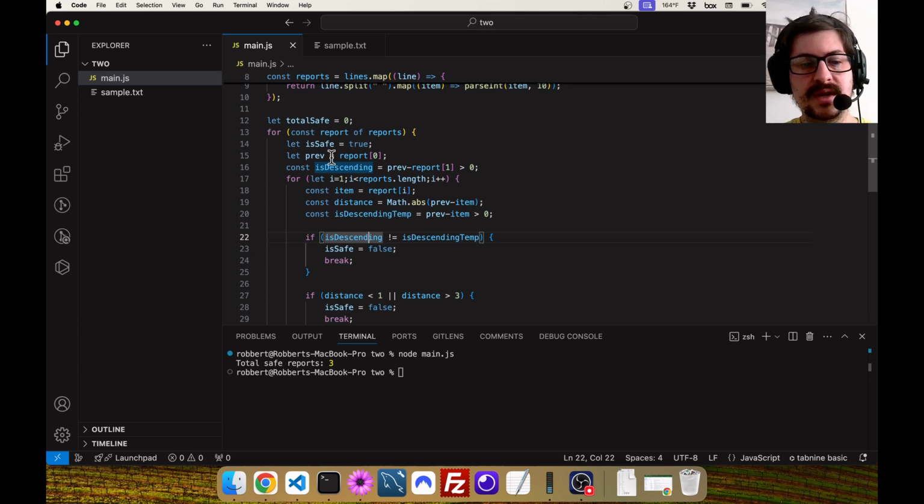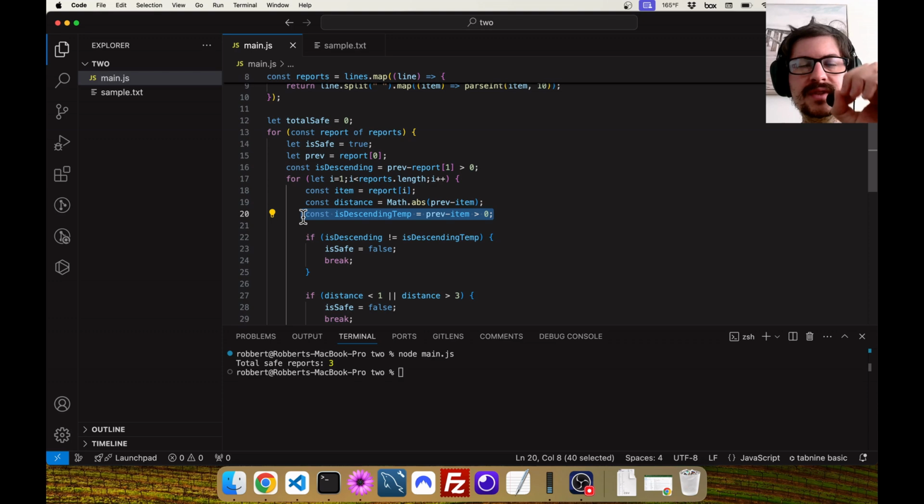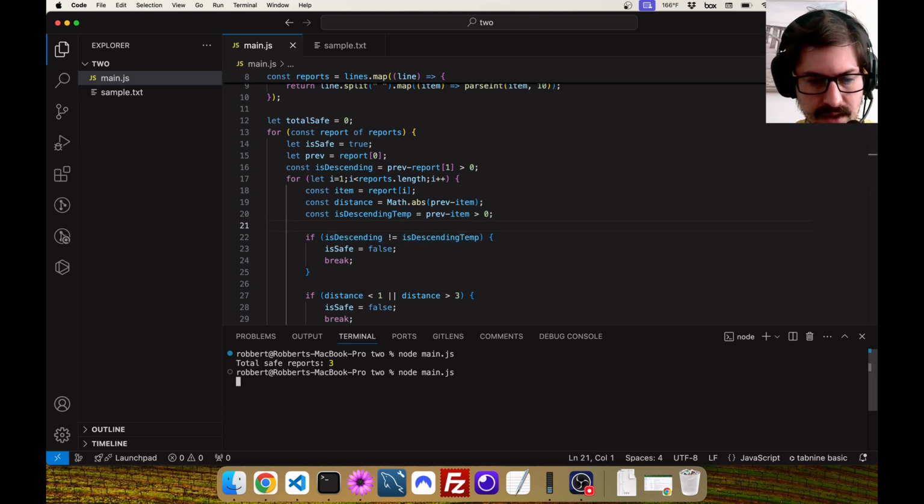The thing to note is because I'm only going from I equals 1, I actually will do this comparison twice. So the first time I run here, this is descending will be over the 0th and the first element. And then the first time this loop runs, it'll also be over the 0th and the first element. But that's okay, because the only thing I'm checking for is equality here. And you better hope they're equal. You're working off of the same exact numbers. So let's see what we get now.